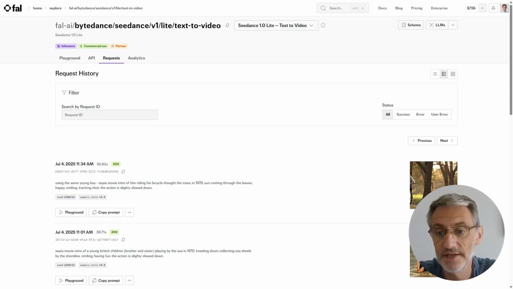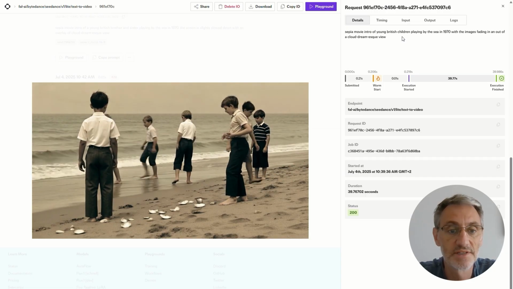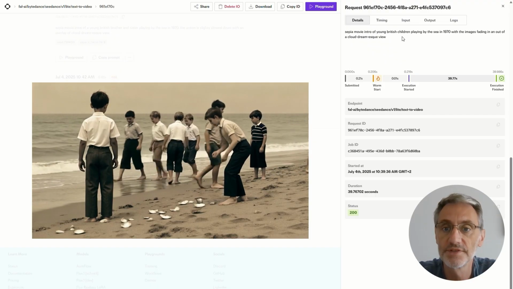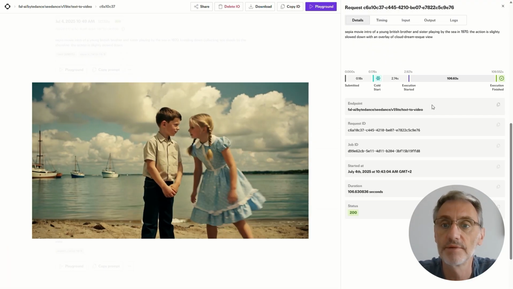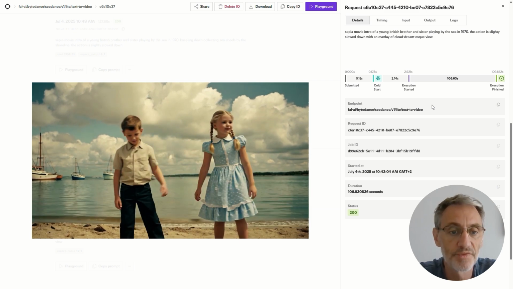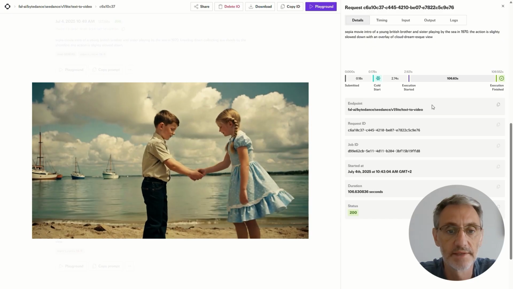SeeDance model, Tim at Theoretical Media recommended. Sepia-coloured kids playing on a beach, 1970s. Looks good to me. Maybe we're getting onto something here. But I want brother and sister, so a better prompt this time. There you go. British brother and sister playing, 1970. I'm not sure what they're doing. The clouds look like a painting. Not bad though, getting there.